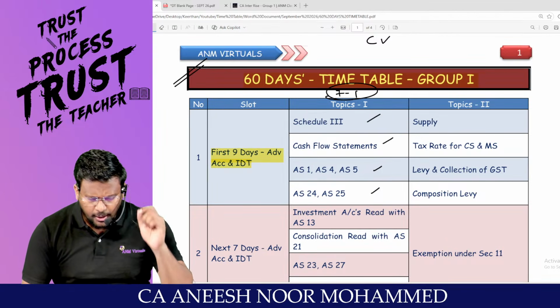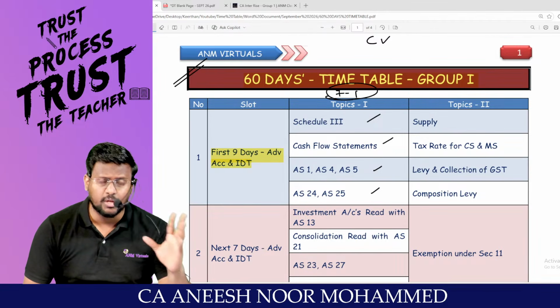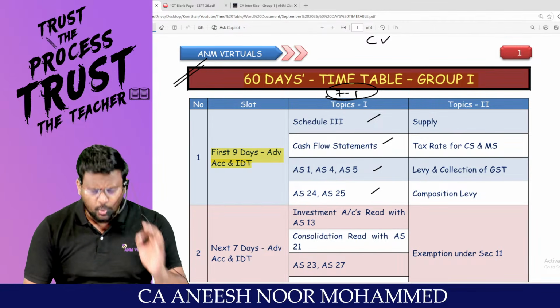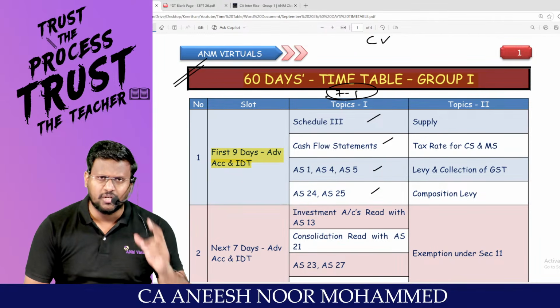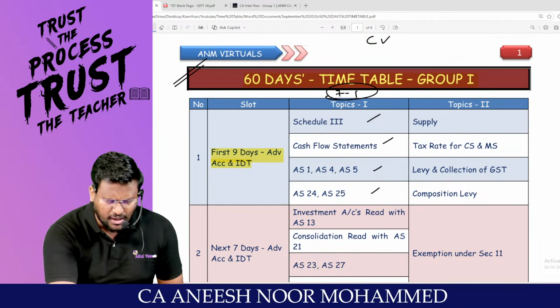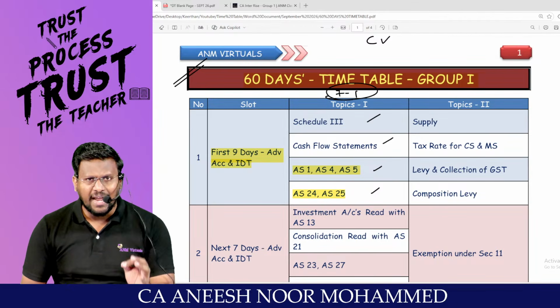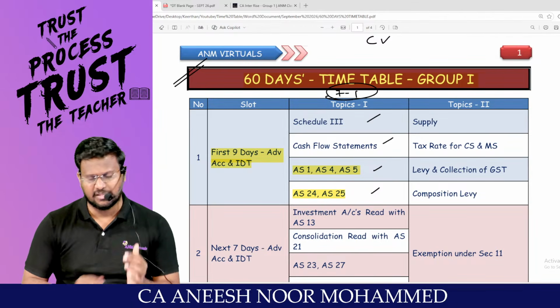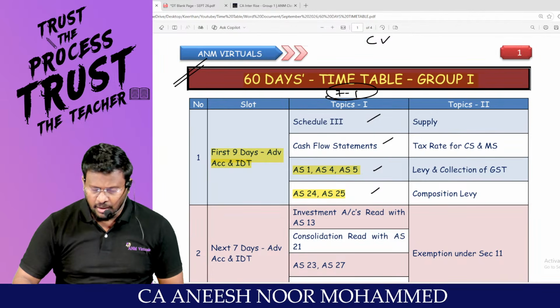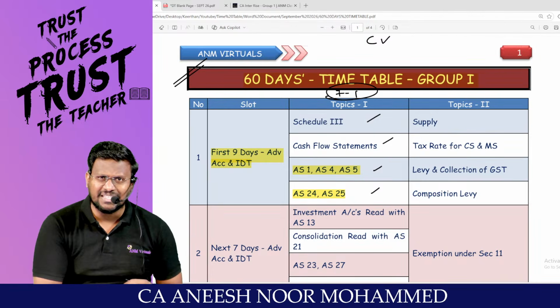That means every day you do 1 question, 2 questions or 3 questions from schedule 3. Every day you do 1 question, 2 questions, 3 questions from cash flow statement, through AS1, AS4, AS5, AS24 and AS25. You can have that plan for 9 days. Super, sir. Then the counter subject you have to take is the IDT part.